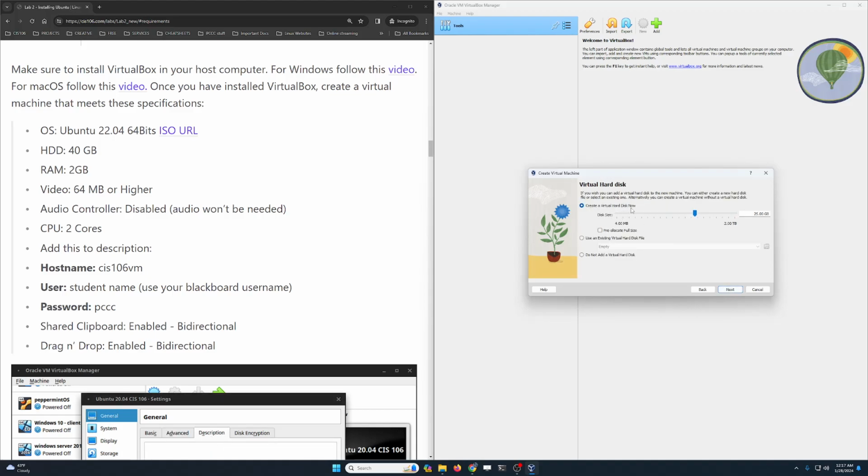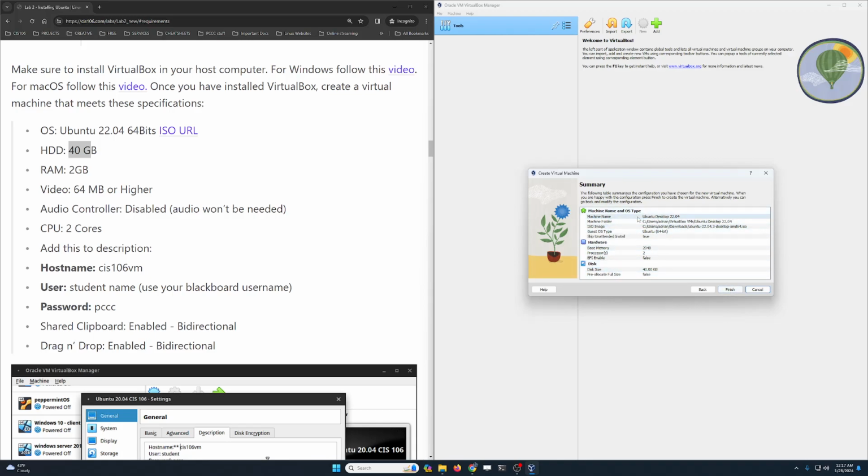Now, this is the size of the virtual hard drive that Ubuntu is going to use. As you can see here, we selected 40 gigabytes. 40 is more than enough for everything that we're gonna do in the semester. We're not gonna exceed 40 gigabytes, that's fine. Click on next, and now we're gonna click on finish.